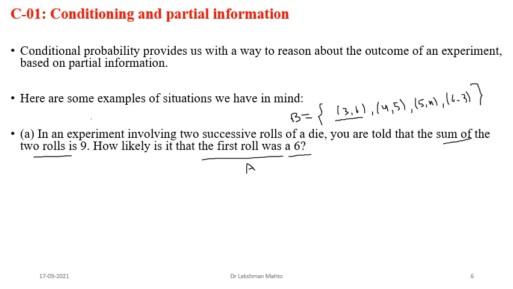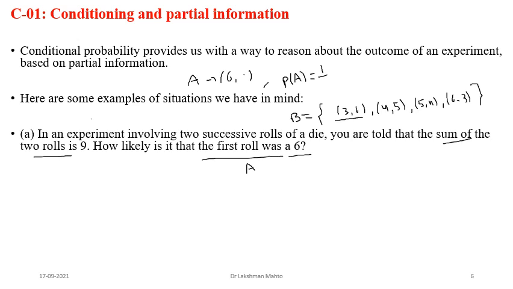Now I'm asking what would be the probability of A. If I'm asking you what would be the probability that the first roll is 6, without any partial information, then how many possibilities will come here? 6 possibilities will come for this event, and that would be the prior probability. So 6 outcomes are there in A, out of 36 outcomes of the sample space. So the probability of A would be 6 by 36, that means 1 by 6.